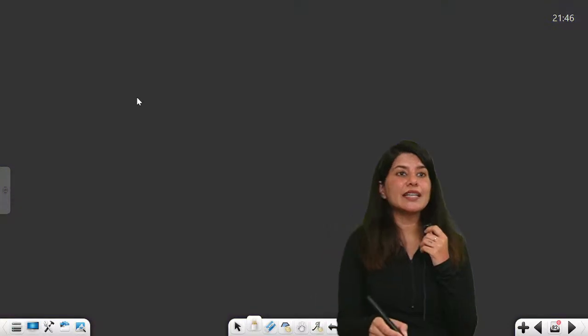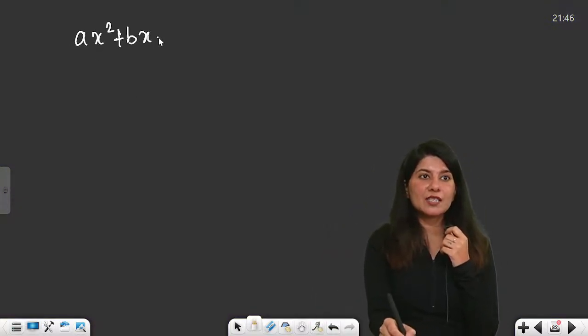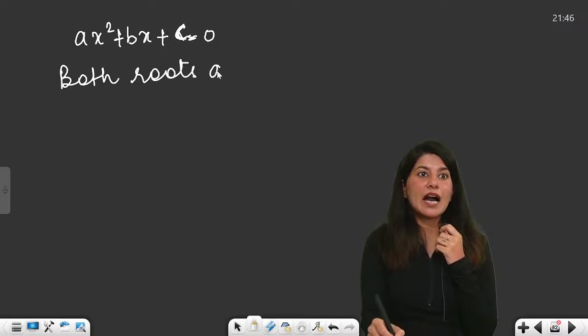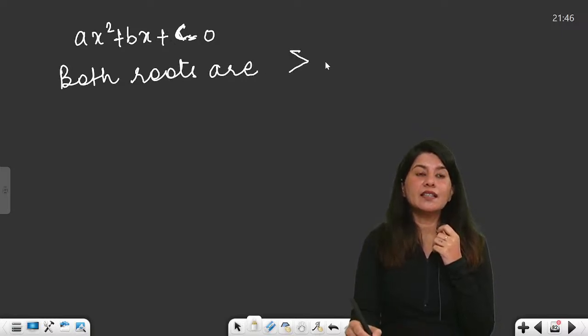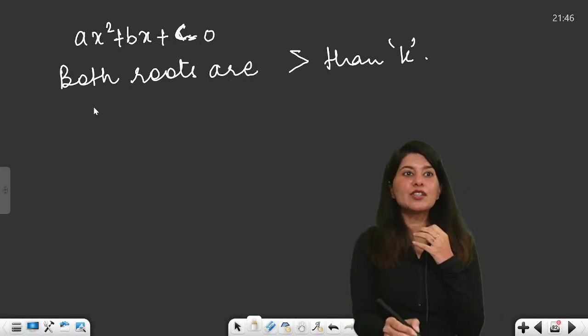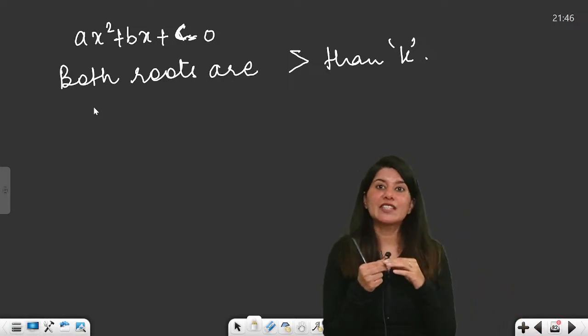Both roots are greater than real number k. Suppose you are given ax square plus bx plus c is equal to 0, right? And the condition is both roots are greater than k. So if we try to plot the graph of it, first of all, we need to take two cases: that my parabola is either upward facing or downward facing.